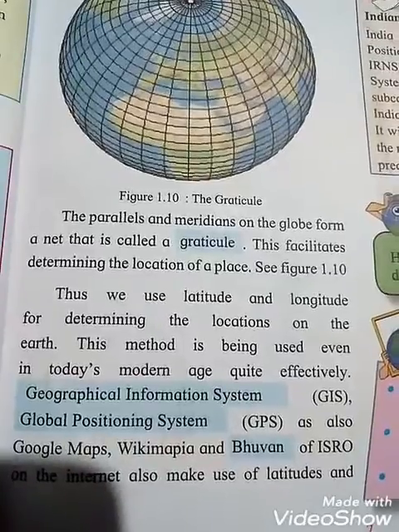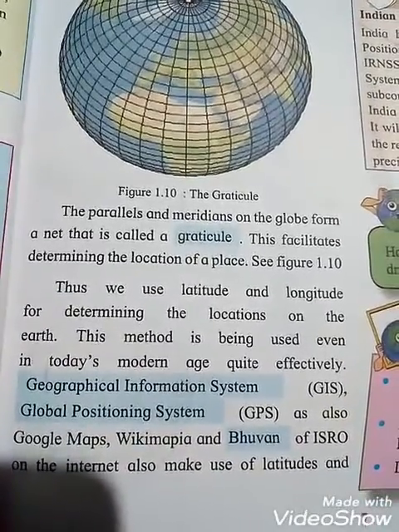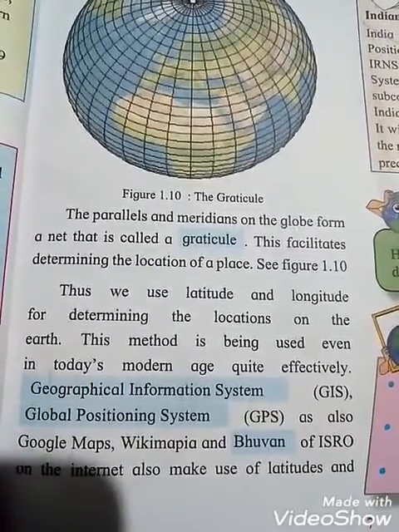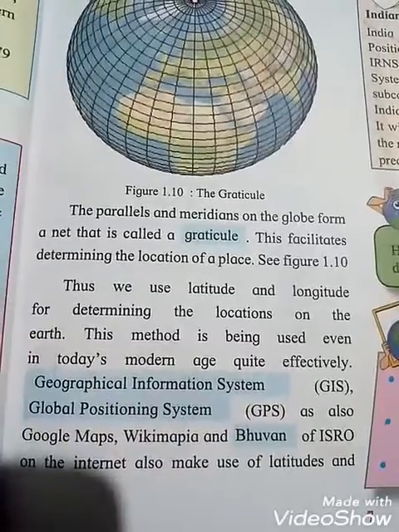See, students, GIS. Full form of GIS is Geographical Information System, and full form of GPS is Global Positioning System, as also Google Map.